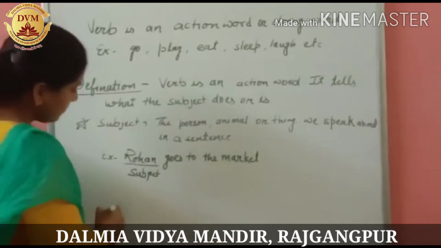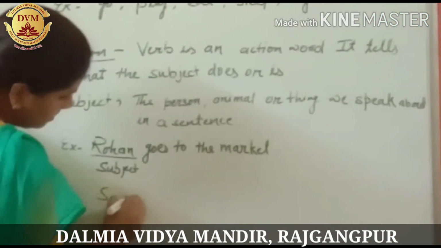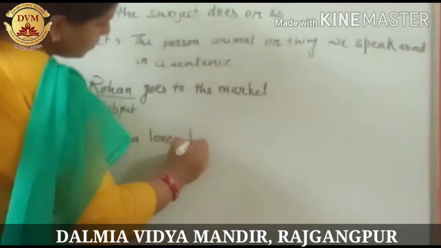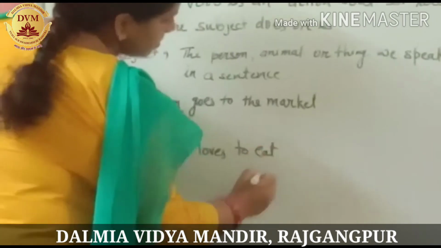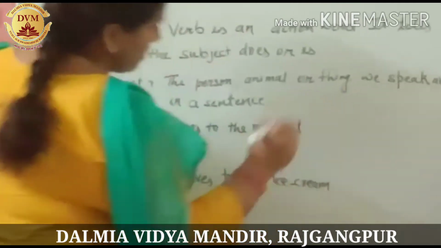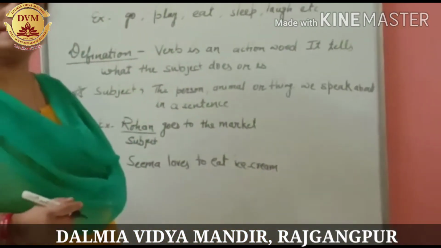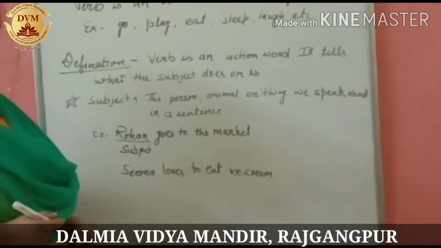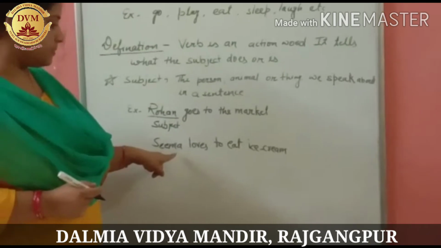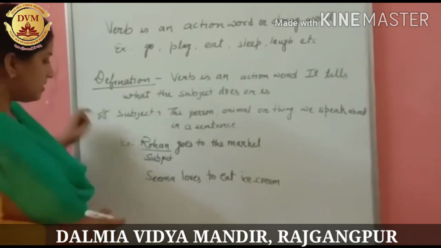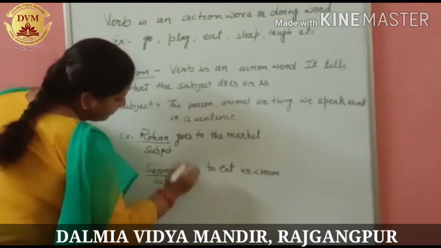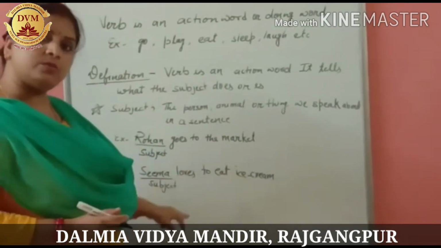One more example. Seema loves to eat ice cream. Now tell me about whom we are talking in this line. What is the subject in this line? We are talking about Seema. हम लोग इस सेंटेंस में सीमा के बारे में बात कर रहे हैं. So Seema is the subject. Now come to the definition, because you have understood what is subject.